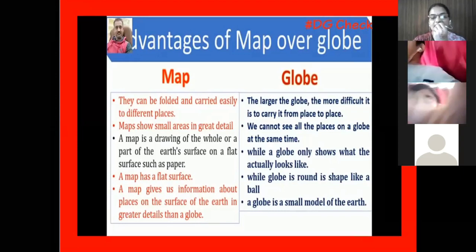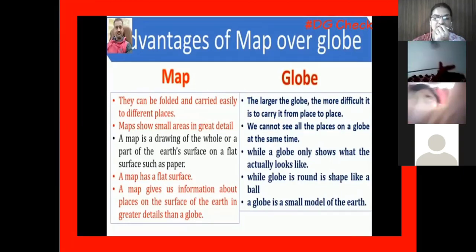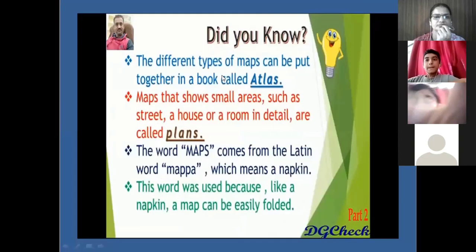A globe is round in shape like a ball, and maps are on flat surfaces. A globe is a small model of the earth, a miniature of the earth, but maps give detailed information about the surface of the earth, students.